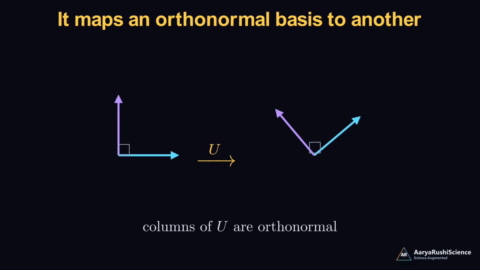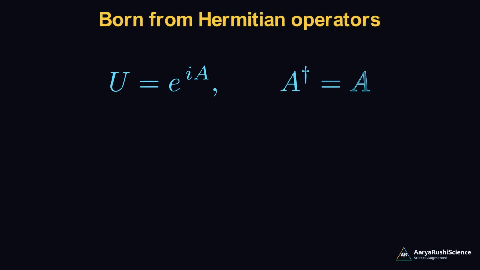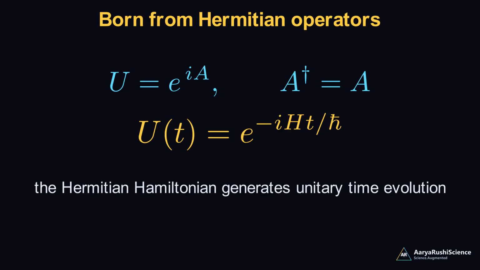Where do unitary operators come from? From Hermitian ones. Exponentiate i times a Hermitian operator A, and you get a unitary. U equals e to the iA. The most important case is time evolution itself. The state at time t is U of t, acting on the start, where U of t is e to the minus iHt over h bar. The Hermitian Hamiltonian generates unitary evolution.